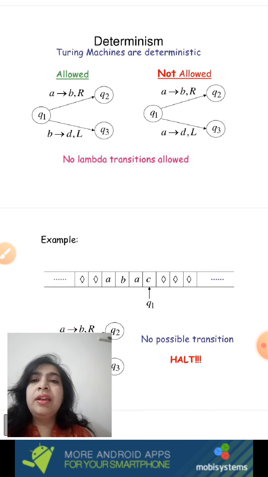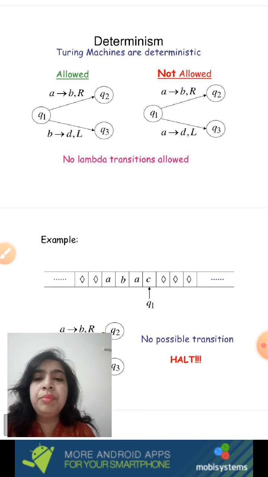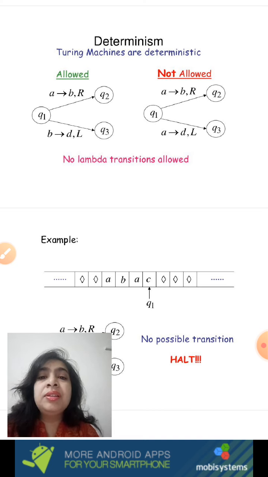Now look at this. Turing machines are deterministic. You have heard of the terms deterministic finite automata, non-deterministic finite automata, and you know that when I call it non-deterministic, then for the same symbol from the same state you can have multiple transitions. But here when we are talking of Turing machines, we are going to strictly draw all deterministic Turing machines. So you can see what is allowed and what is not allowed.